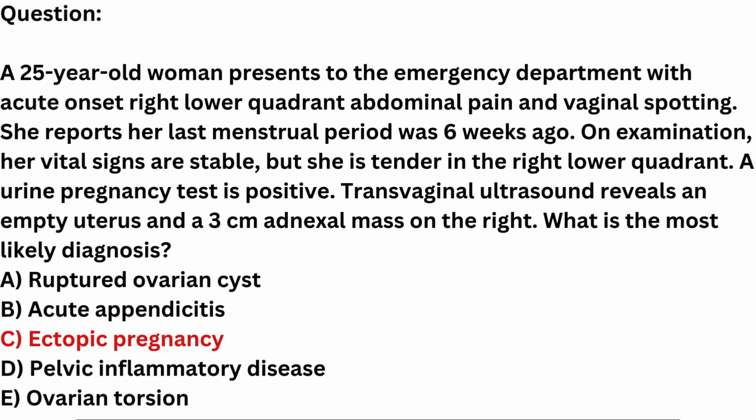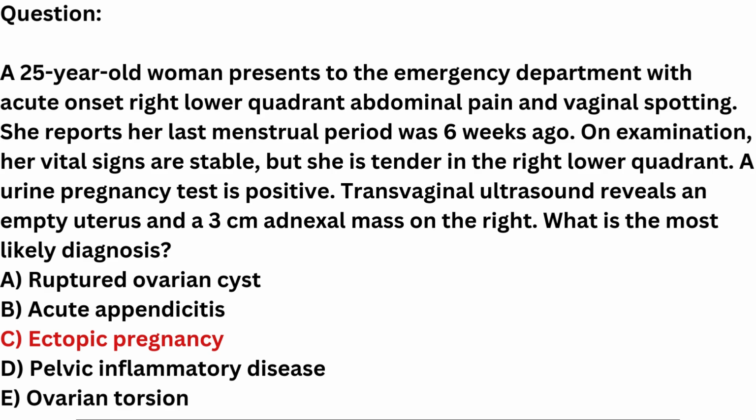Why not the other options? A. Ruptured ovarian cyst. While it can cause sudden lower abdominal pain, it would not typically present with a positive pregnancy test or an empty uterus on ultrasound. B. Acute appendicitis. Appendicitis can present with right lower quadrant pain, but the presence of a positive pregnancy test and vaginal spotting makes this diagnosis less likely. Appendicitis does not explain the adnexal mass or empty uterus.